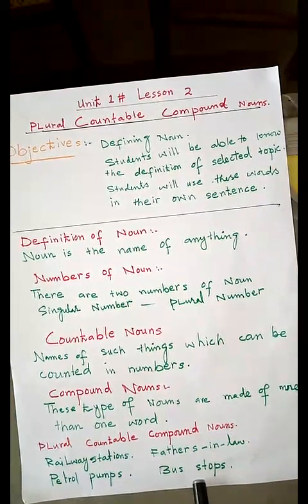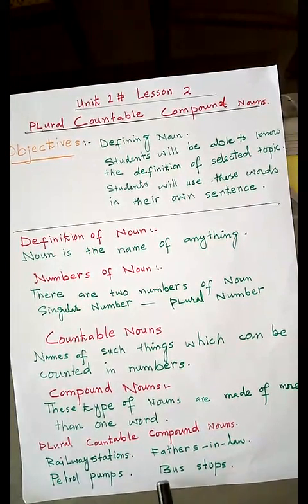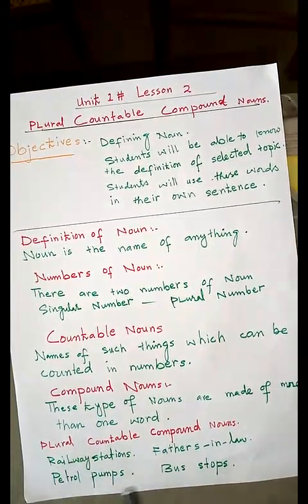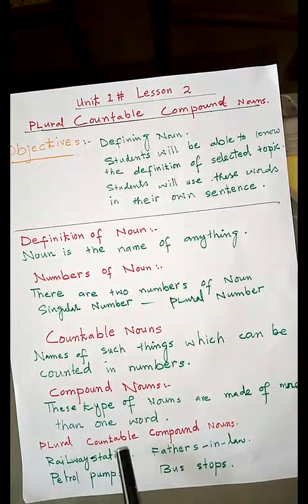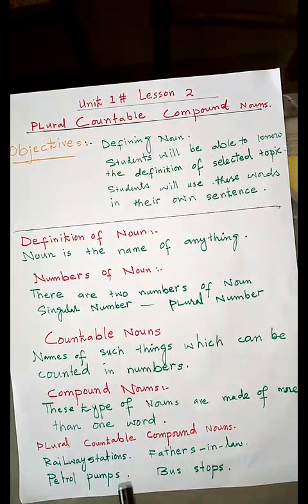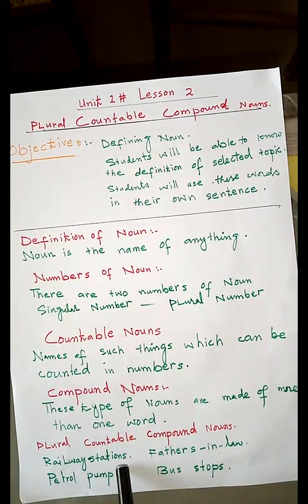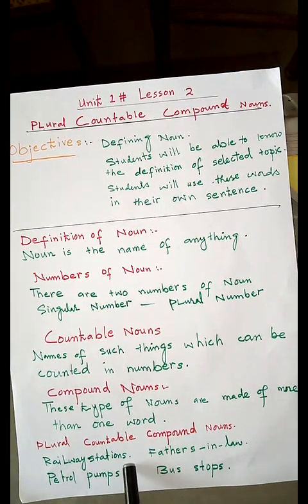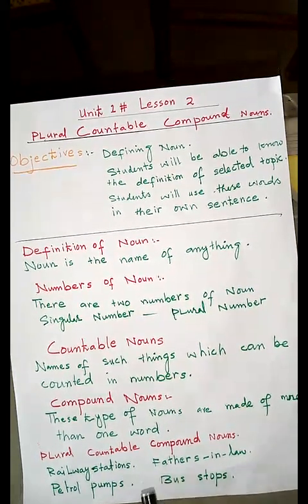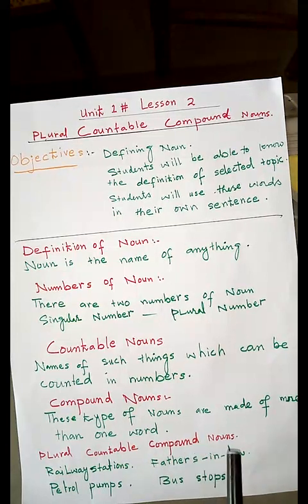Here it is not bus stop, it is bus stops, so it is also plural. We can call it a plural countable compound noun because we can count these examples of noun, which are made of more than one word and are in plural form.